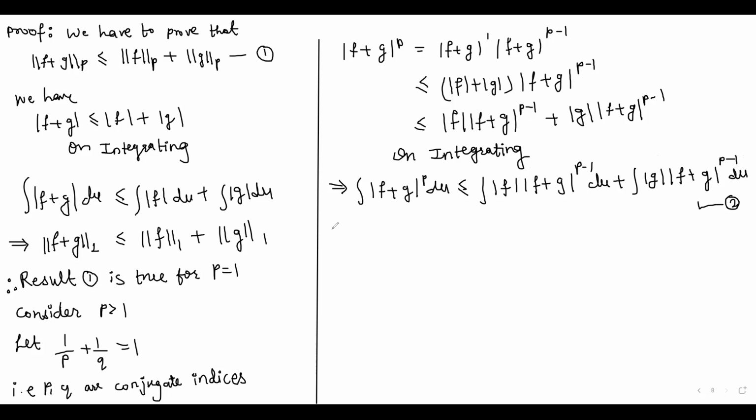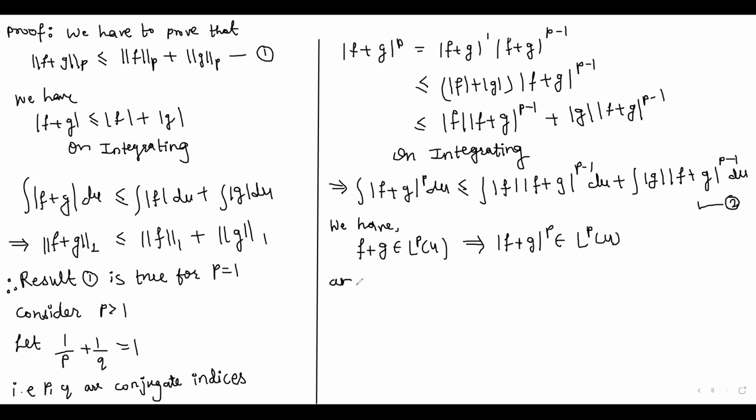Now we have f plus g belongs to the LP space over U. So this implies that mod of f plus g to the power p also belongs to the LP space over U.